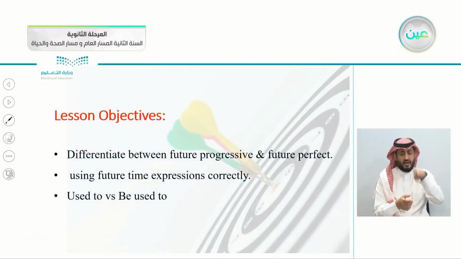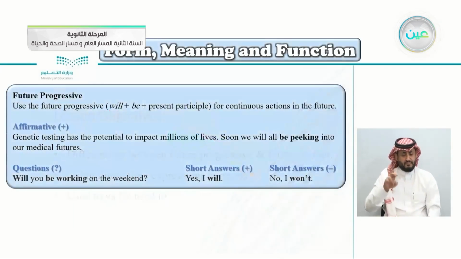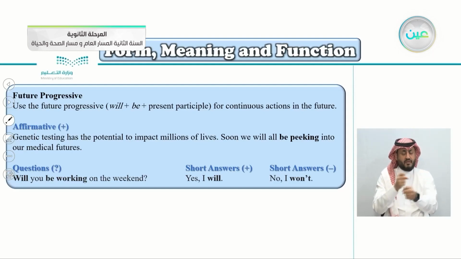Today's lesson objectives: to differentiate, to tell what is different between future progressive and future perfect, using future time expressions correctly, to use them correctly, used to versus be used to. So this is the future progressive.